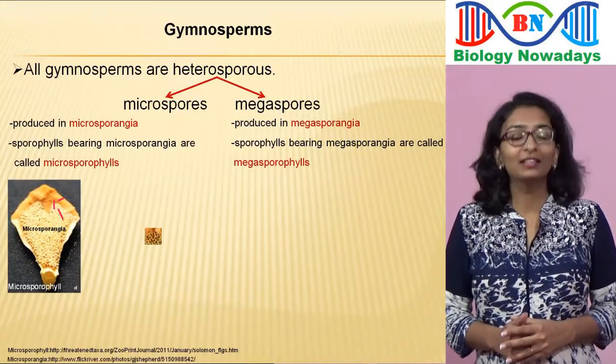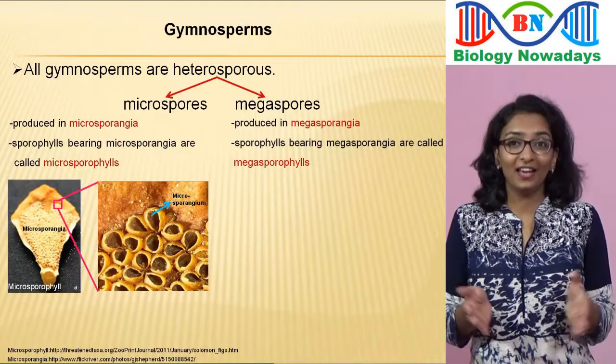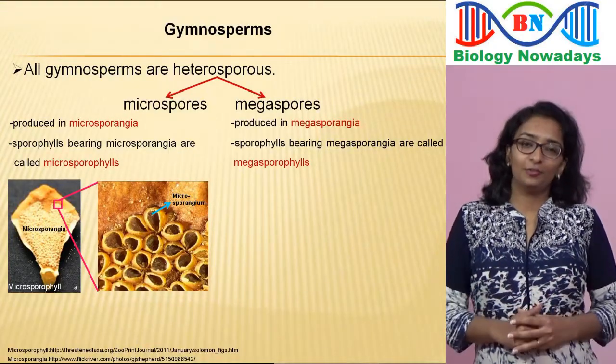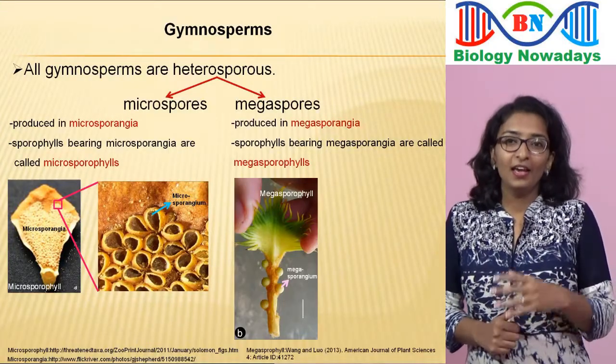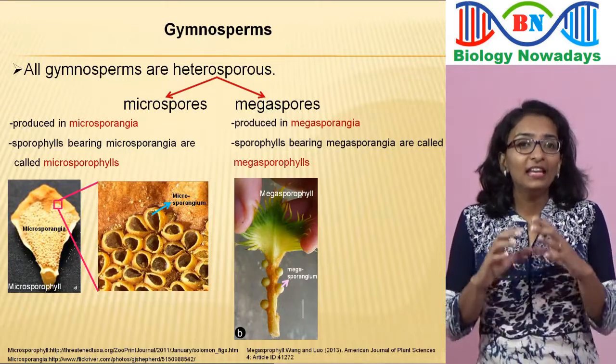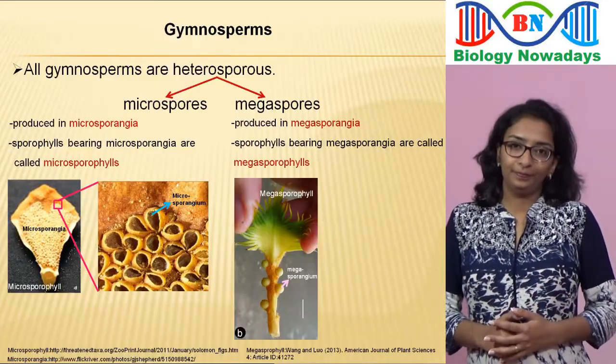Let's have a closer look at the microsporangia. Oh, these microsporangia are all open and they have released their contents already. It's okay. Here is a megasporophyll of Cycas. And you can see the megasporangia. Inside the megasporangia, megaspores are produced.